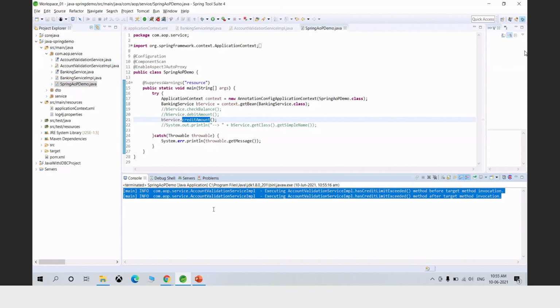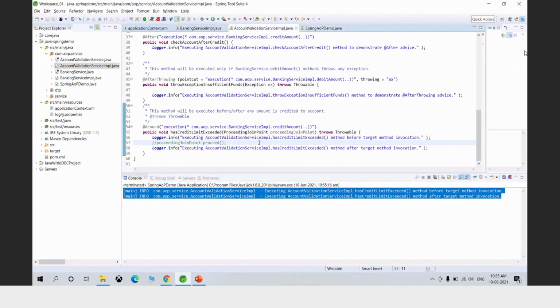The actual method is also not called. Now, how is that possible? Because we haven't informed Spring that now it is time to execute the next advice or next aspect in line, or it is time to execute the target object's method.